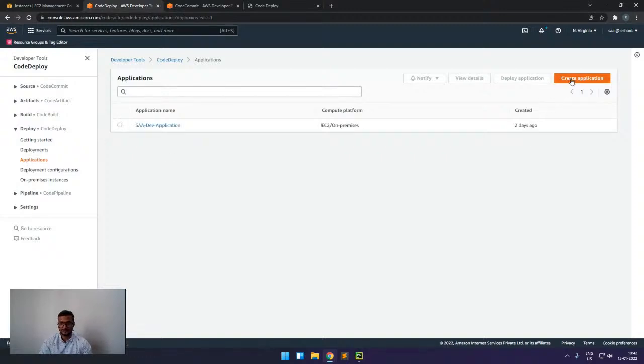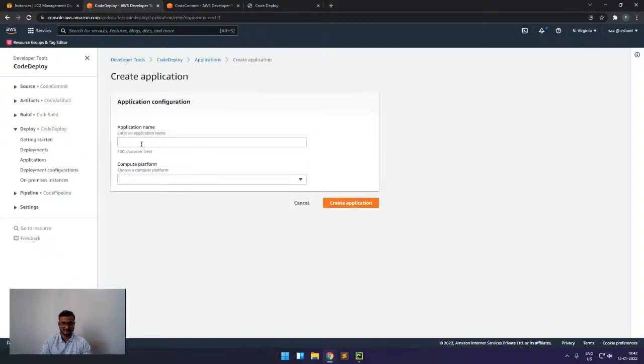So here we will create one application. And in the compute platform, you can see that we have 3 options for where I want to deploy: EC2, Lambda, or ECS. So like that we can configure.